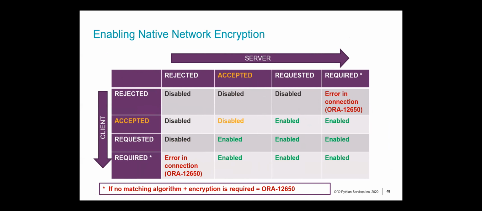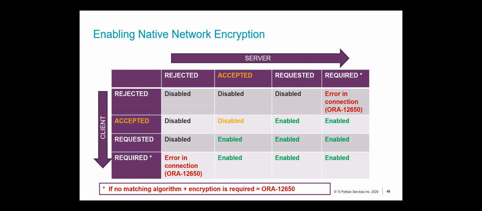Now, again, looking back at this table, there's one more thing to note. Let's say you are in a scenario where both the sides have this parameter set to required, the client as well as the server. That's a great scenario to be in, where both the sides are okay with encrypting the communication.